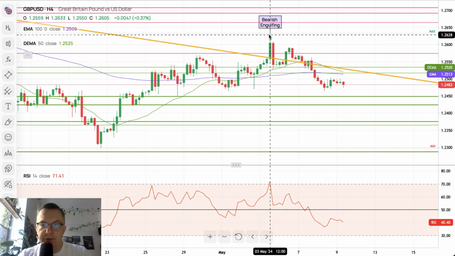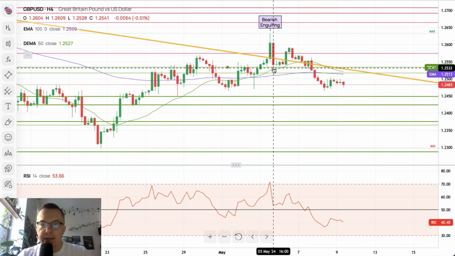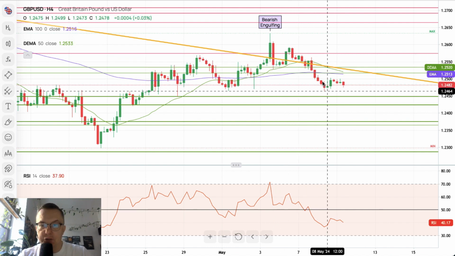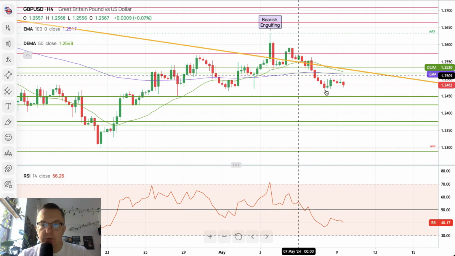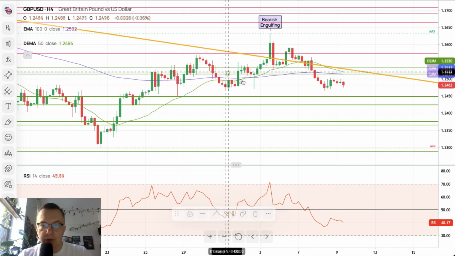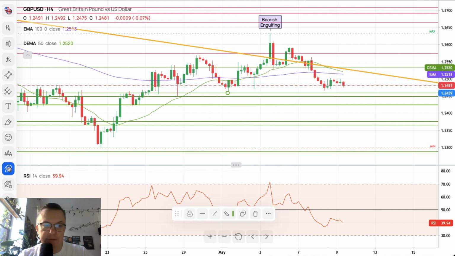The recent bearish engulfing pattern has its top at 1.2633. Then we got the reversal, then the test and a new local low made at 1.2467. So right now we will have to move our technical supports back down to this level.